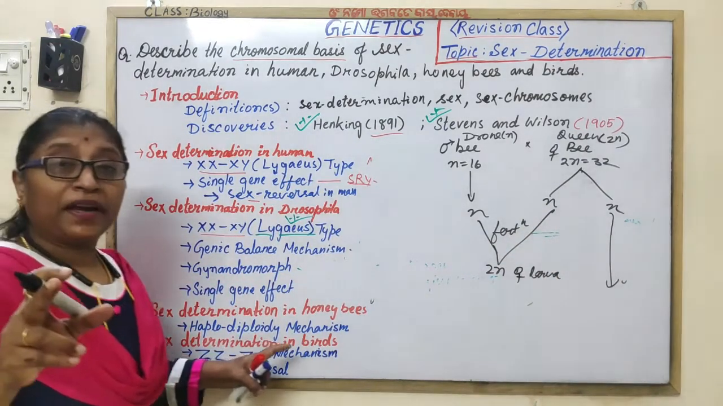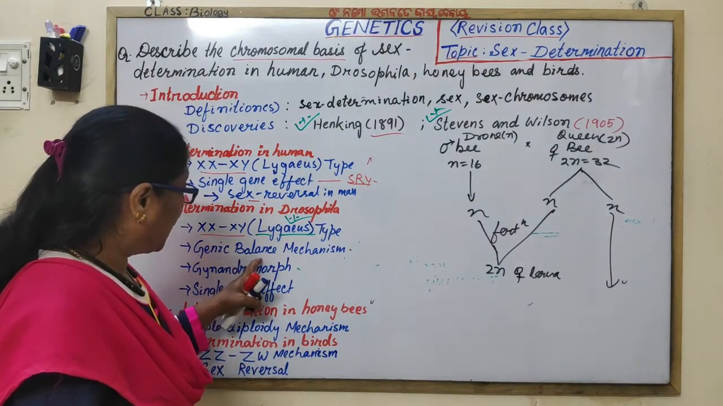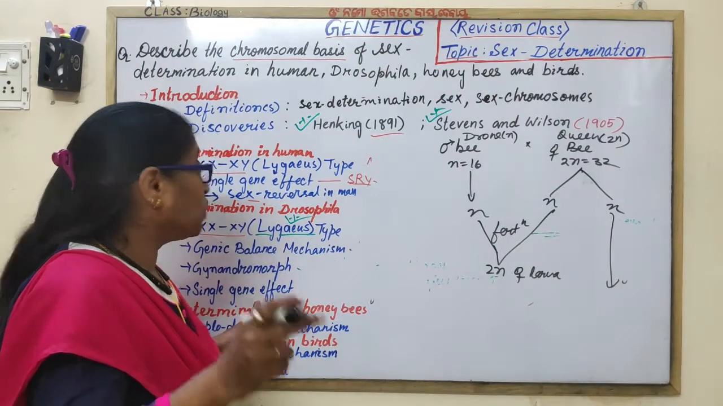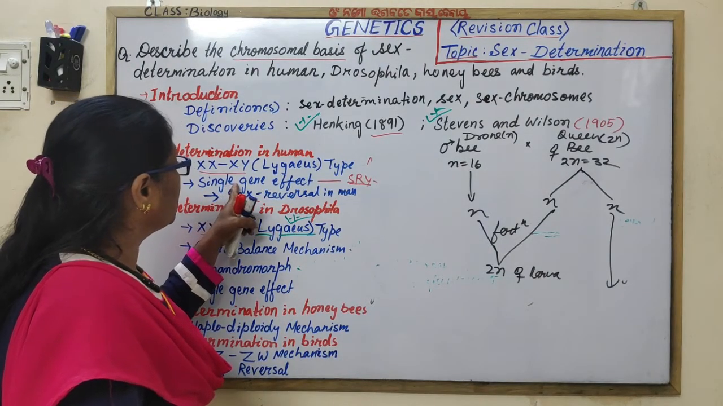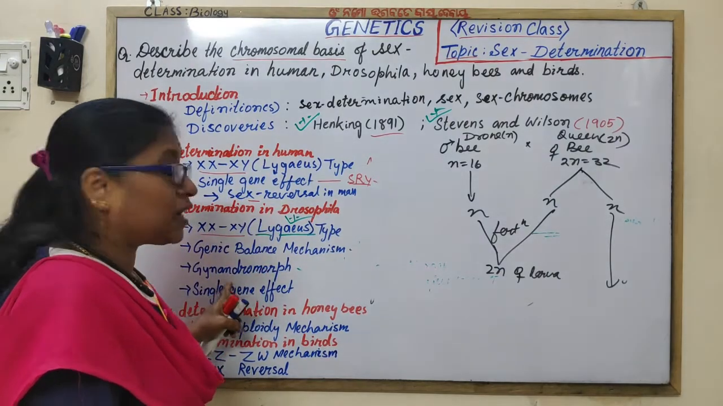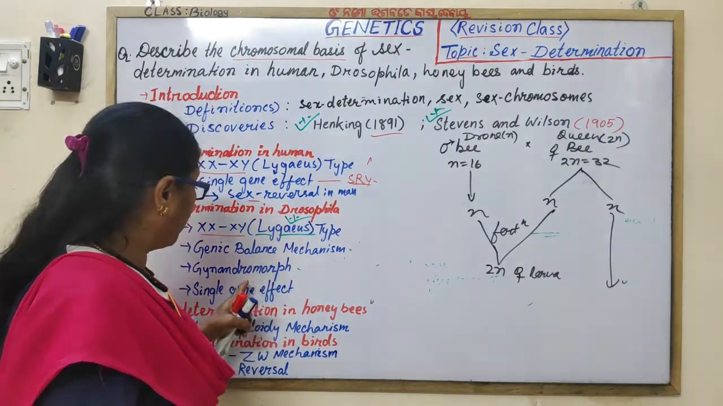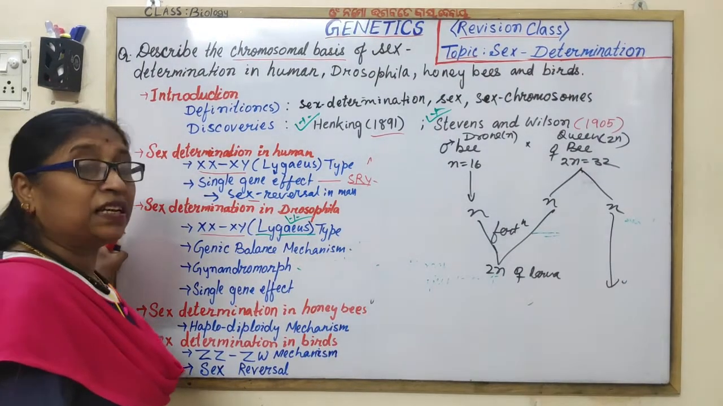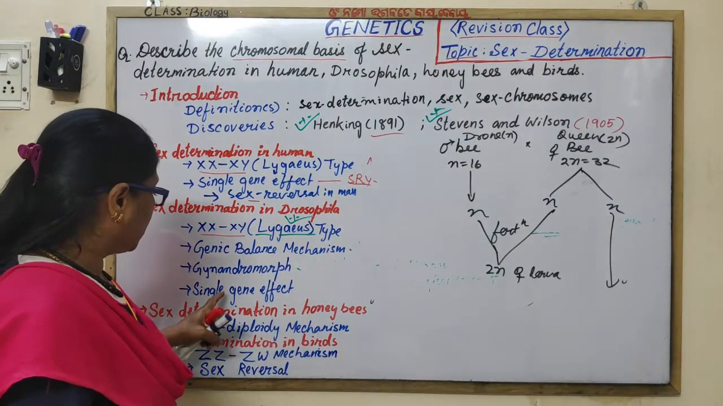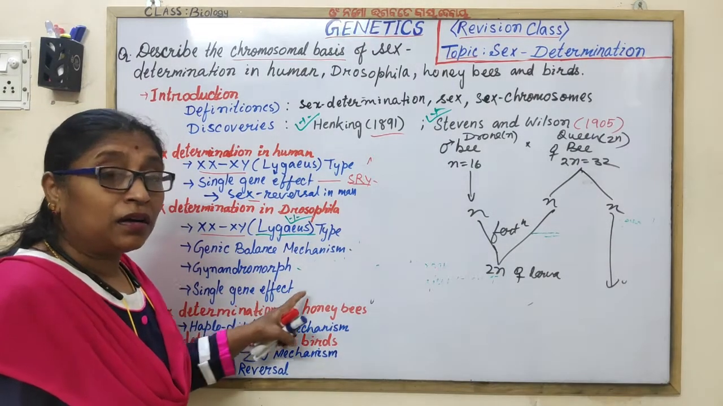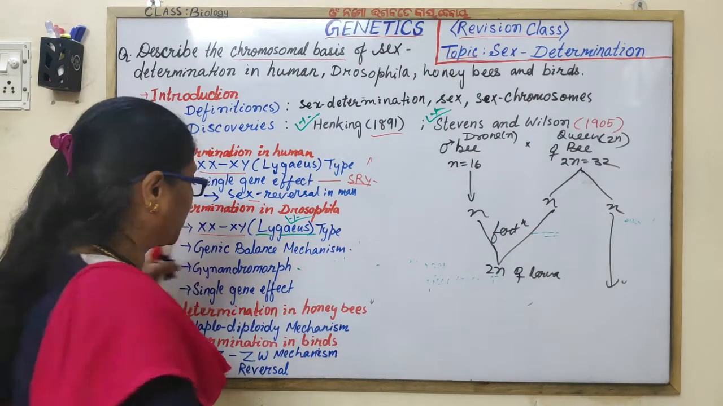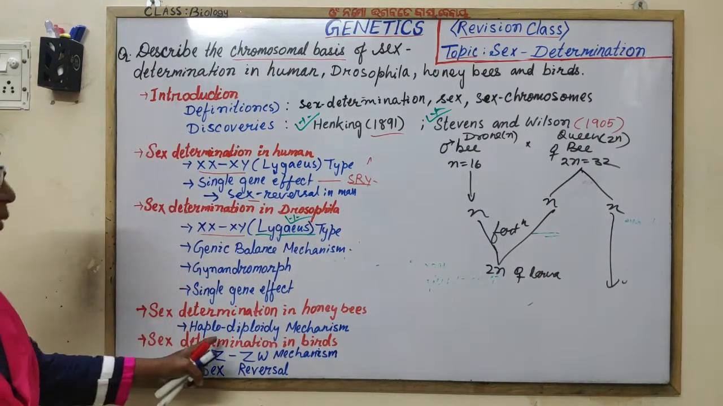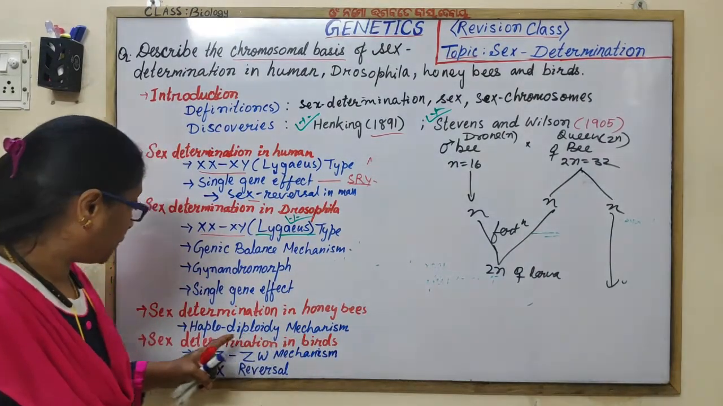Okay, even you may get the genic balance in short note, gynandromorph, short note single gene effect, means you have to mention both about the single gene effect in case of men and in case of the Drosophila. Single gene effect is seen in men due to splicing, and single gene effect in Drosophila because of the transformer gene. Both you have to mention even in the short note. Then haplodiploidy mechanism is also important for 2.5 marks short note.